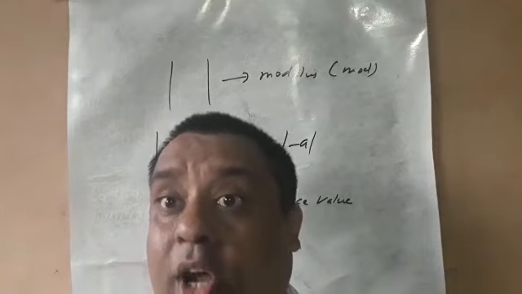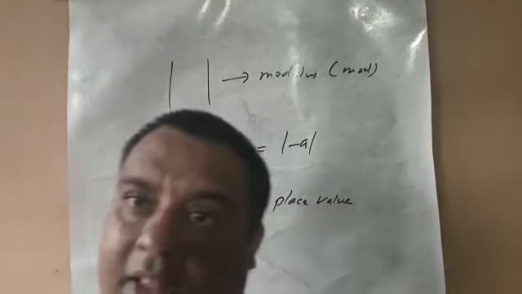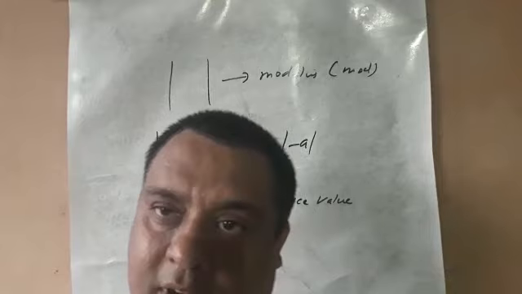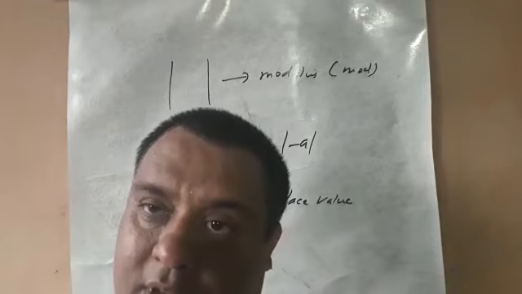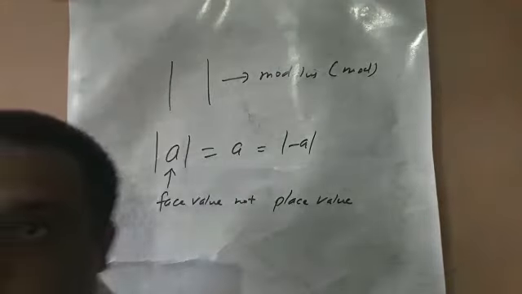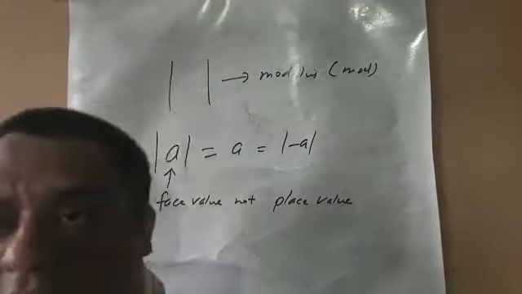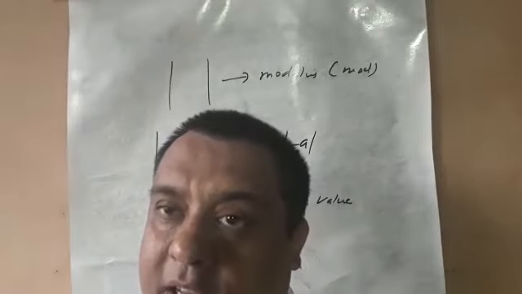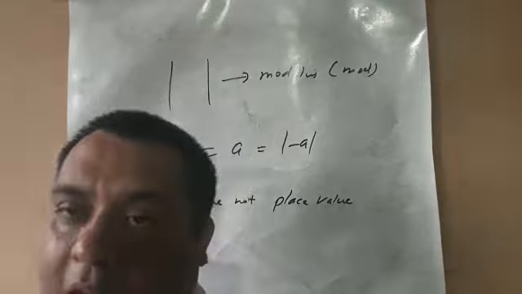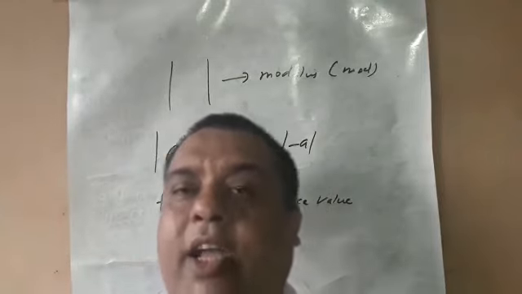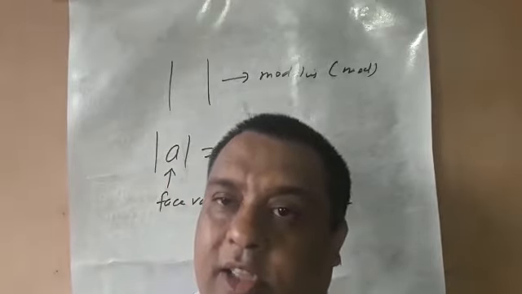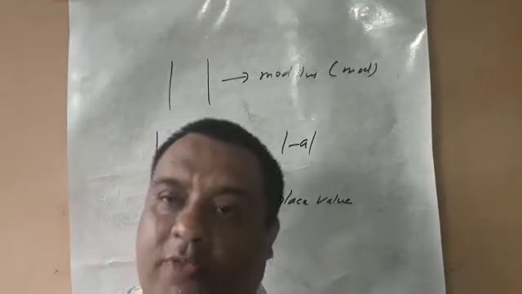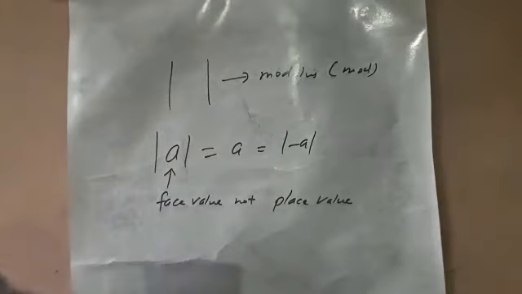It means we do not take 0 as a reference point. In other cases, we are taking 0 as a reference point. We see the position of the number from 0. Is it situated on the right side or the left side? If it is situated on the right side, the sign is positive, and it converts into a natural number or counting number. And if it is situated on the left side of 0, the sign is negative, and it goes to the negative integers. Is it clear? I think the concept of absolute value is very clear.